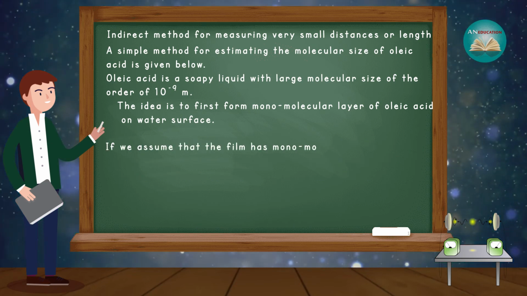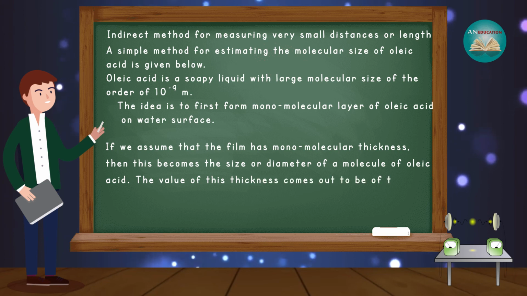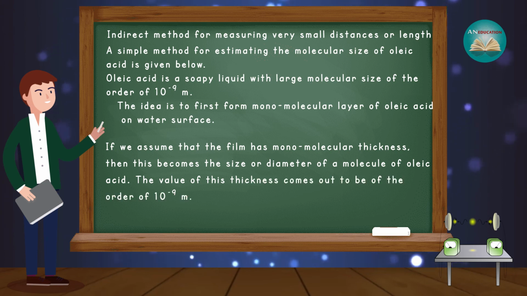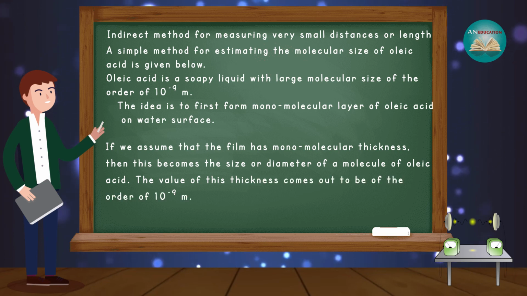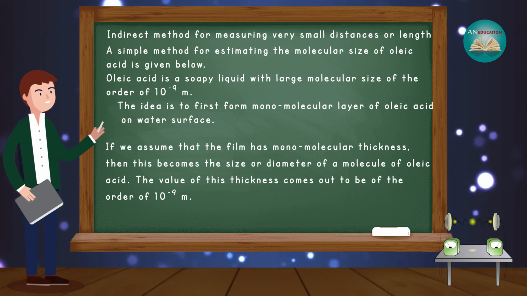If we assume that the film has monomolecular thickness, then this becomes the size or diameter of a molecule of oleic acid. The value of this thickness comes out to be of the order of 10^-9 meter.